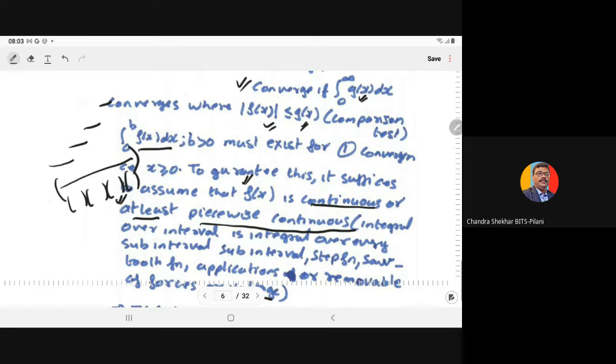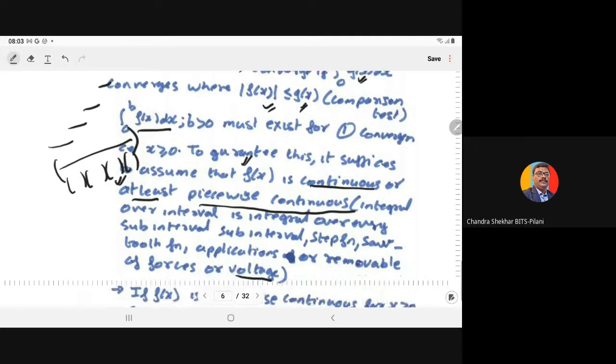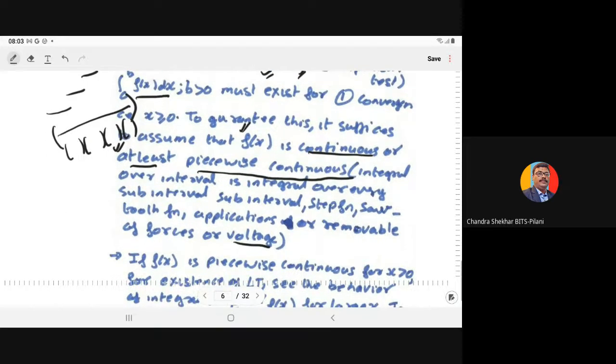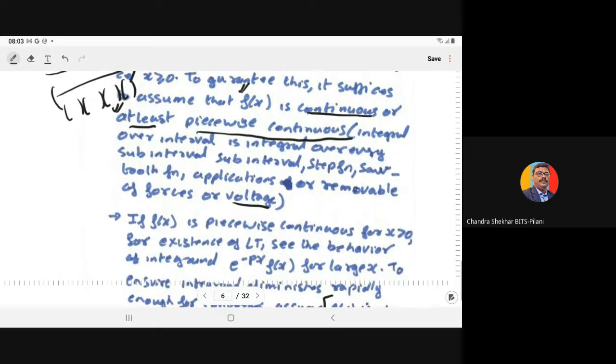In that case, we integrate over the subintervals, like the step function and sawtooth function: application of the EMF, application of a force, removal of the force, removal of the voltage. All these come under piecewise continuous functions.